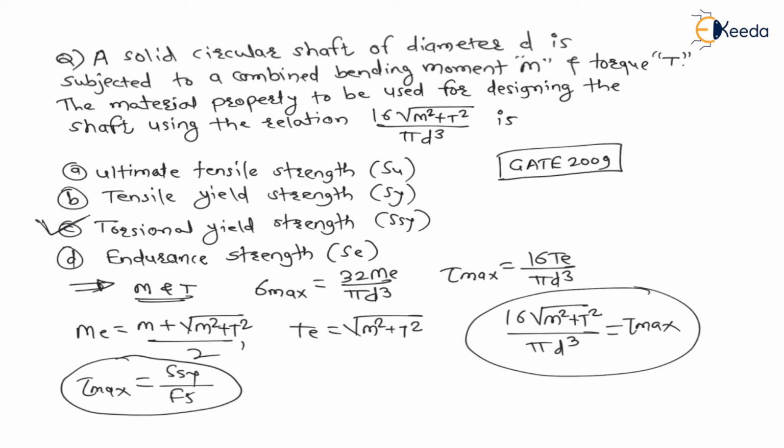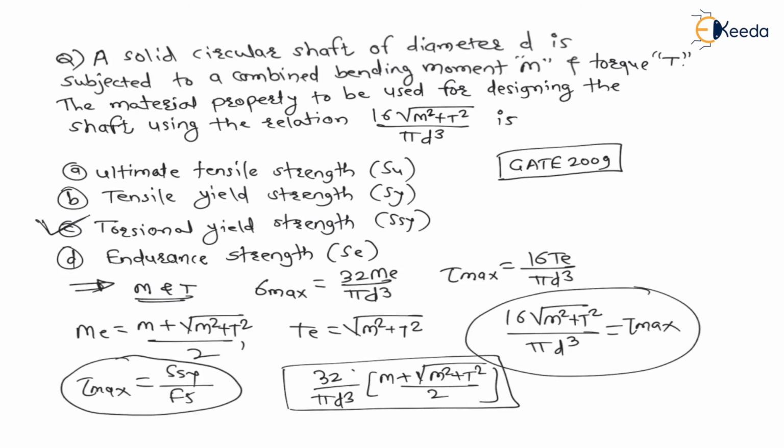Now, if in the question it is given that 32 divided by pi d cube in bracket M plus under root of M square plus T square divided by 2, if this formula is given, then your answer must be tensile yield strength. But as of now, they have given the maximum shear stress in the question. Therefore, we have to equate with shear yield strength or torsional yield strength.